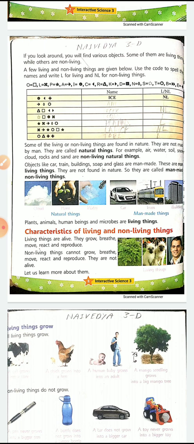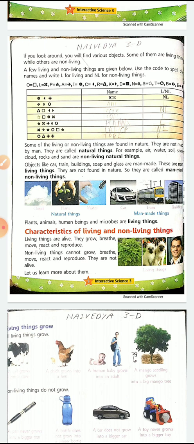Living things are alive, they grow, breathe, move, react and reproduce. That means they grow, they can breathe in air, oxygen, they move from here and there, they react and they reproduce. Non-living things cannot grow, breathe, move, react and reproduce. They are not alive. Let us learn more about them.